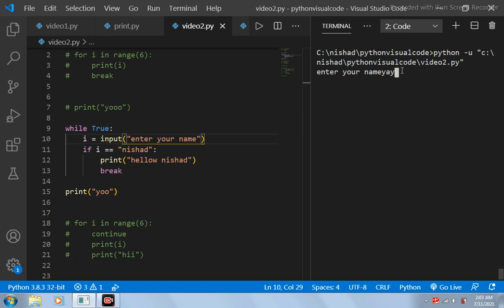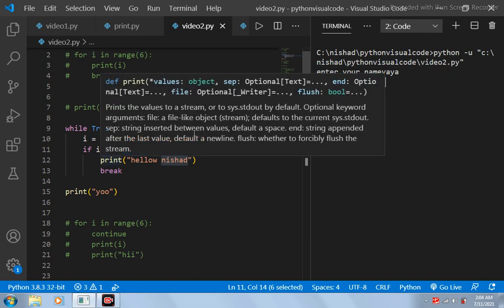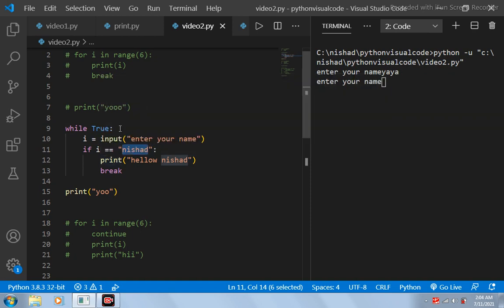Let's see if I enter Yaya. This Yaya will be getting stored in this variable i, and this Yaya is not equal to Nishad. These two values are not same. So then the control of the while loop will get to the beginning of the while loop. This if block will not be executed, and then again the execution of the while loop will start from the top. So again enter your name will be printed.